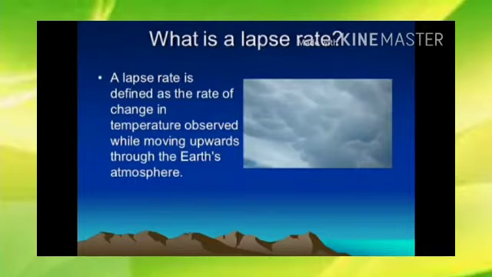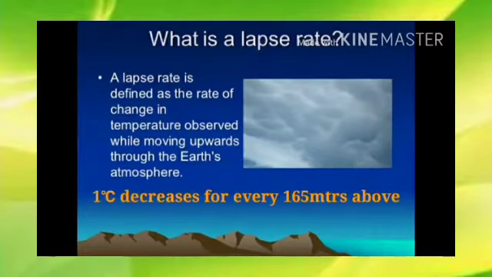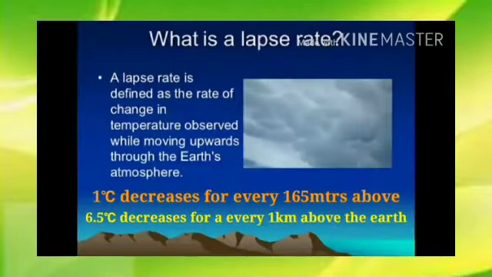Here, how much does the temperature decrease, do you know? For every 165 meters of height, the temperature decreases by 1 degree Celsius. You get decreasing temperature as the height increases. It is called the normal lapse rate. In kilometers, for 1 kilometer above the earth's surface, this is the normal lapse rate.